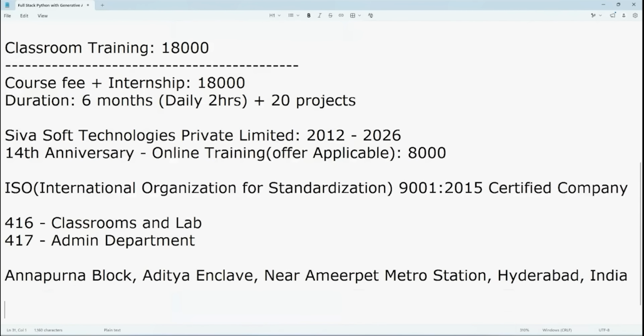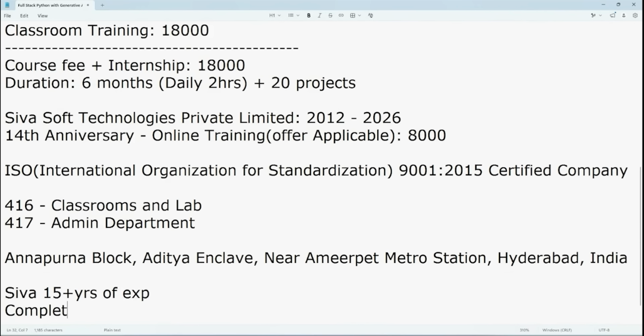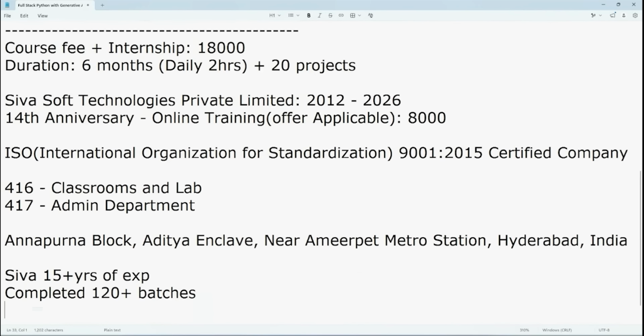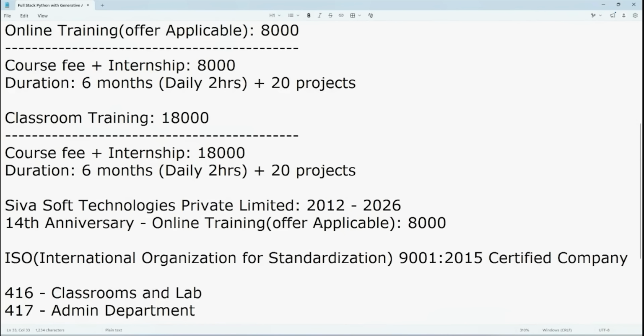Coming to myself, I am Siva. I have overall 15 plus years of experience. Till now, I have completed nearly 120 plus batches, and this is my 127th batch that I am starting from core Python. Initially we are going to start core Python. After that, as usual, advanced Python, first backend development, then afterwards parallelly, because I said earlier, we are going to have 2 hours classes.